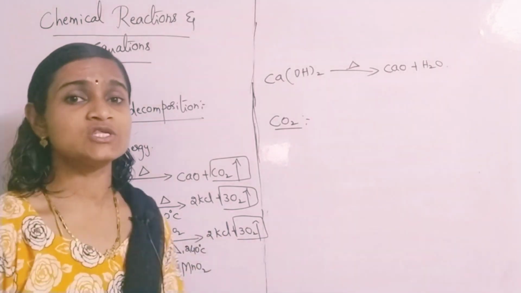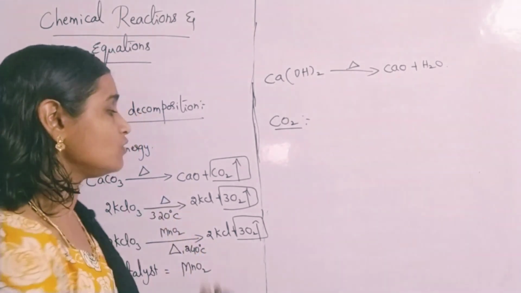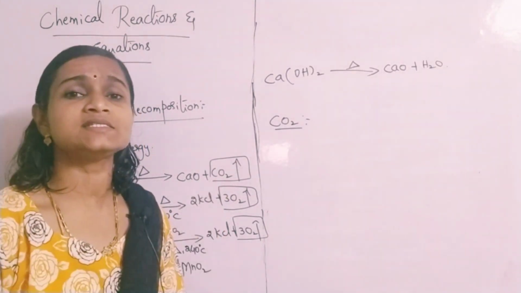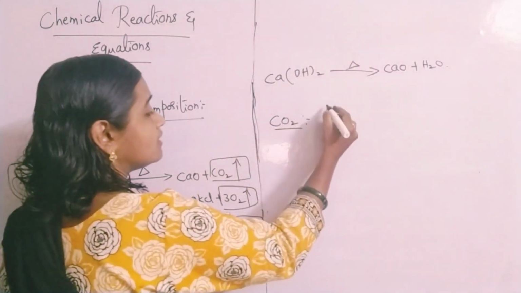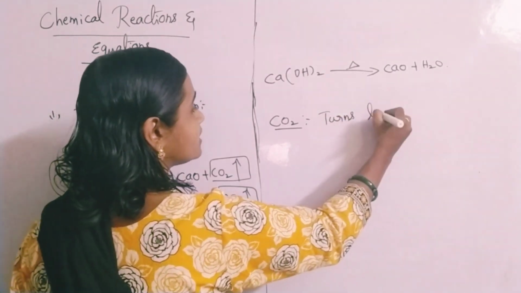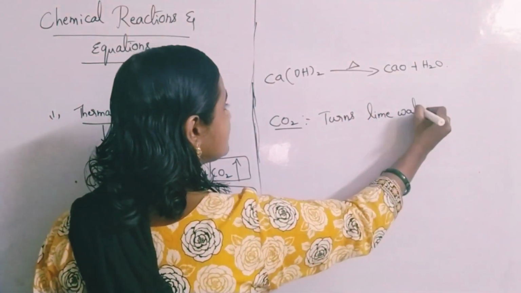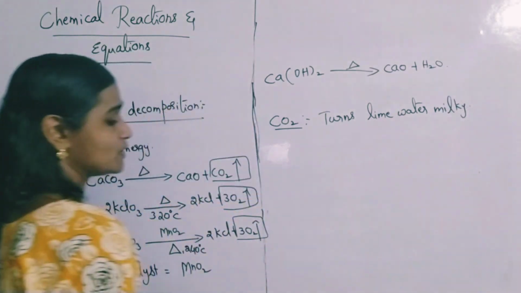Sometimes you will get questions like this. How can you say that the gas released is carbon dioxide? Carbon dioxide turns lime water milky. This is the test for carbon dioxide gas.